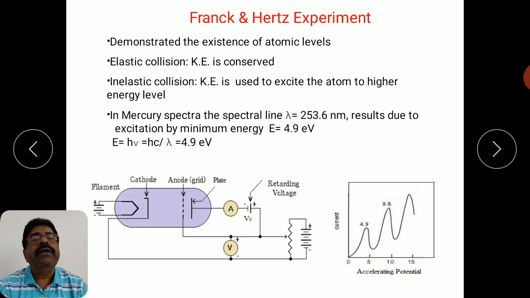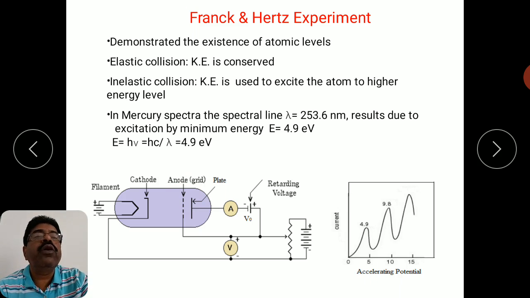Okay, but as you increase the accelerating potential, the electron energy will become sufficient so that when the electron energy exactly matches the difference between the ground state level and one of the higher or excited energy levels of that particular atom, then whatever collision takes place will be an inelastic collision, so the energy will not be conserved. Now the electron energy will be absorbed by the atom, and the electron in the atom will go to the excited state.